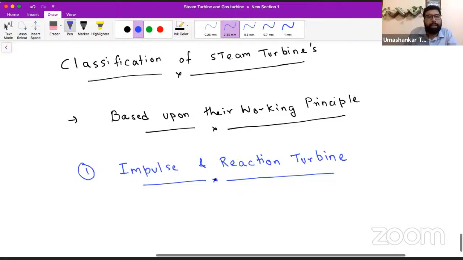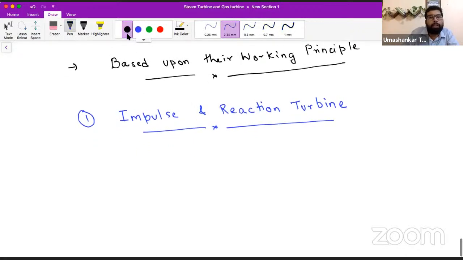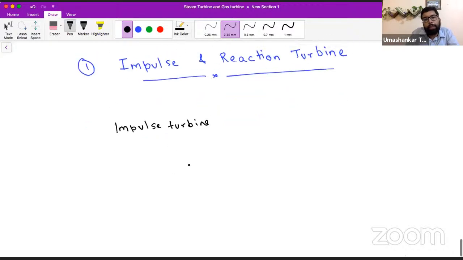Let us see. First let us talk about the impulse turbine. What happens in the impulse turbine?